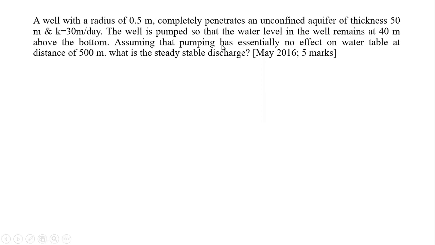Assuming that the pumping has essentially no effect on the water table, that is, beyond that there is no depletion of the water table at a distance of 500 meter. That is, the areal extension from where the water will come in, the radial extent of the influencing area, is given as 500 meters. What is asked? What is the steady stable discharge? It is a steady state discharge, and it was asked for 5 marks in May 16. It is a simplified form one. We'll go for the sketch of it.